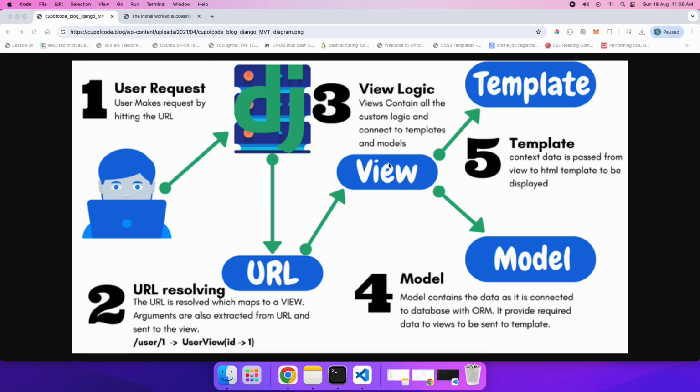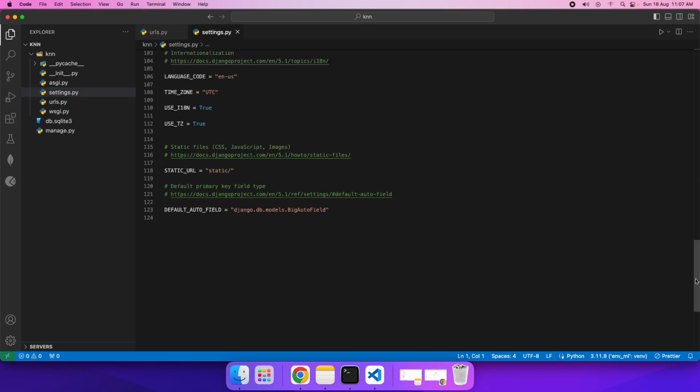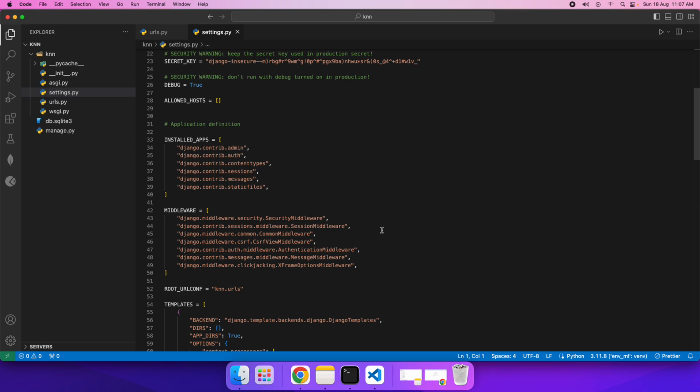Well, right now I don't have any file called view, as you can see over here, because I have just downloaded the very basic startup project of Django. I did not create anything called an application. Yes, there is a concept in Django called an application. If I come to this file called settings.py, let me scroll up, here you will find an option called installed apps. So Django has this particular feature called application. In one single project you can create multiple applications.